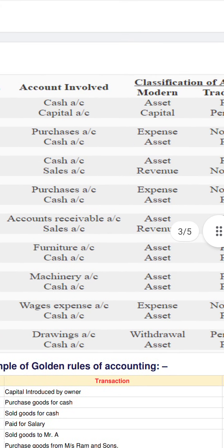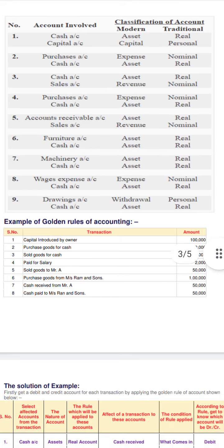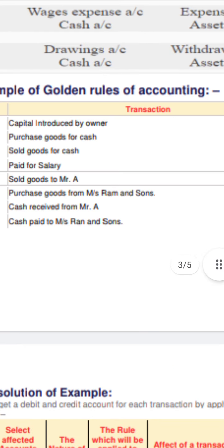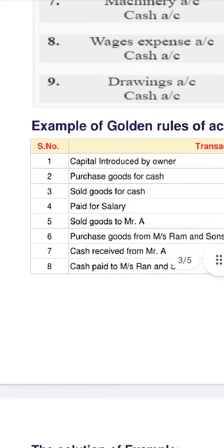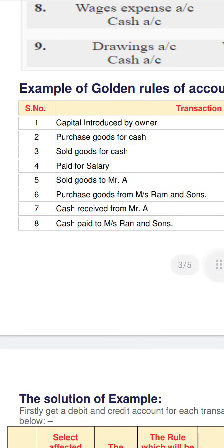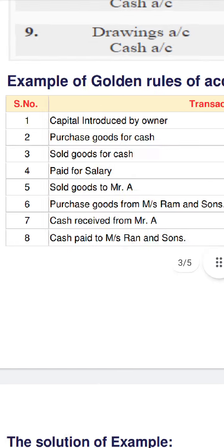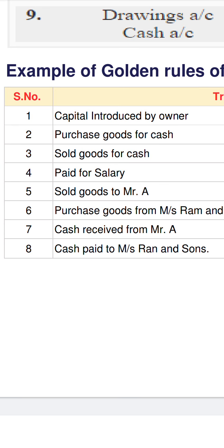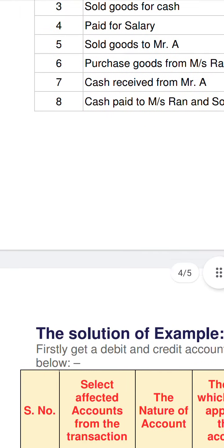Okay, now the main thing: let us understand the debit and credit concept for any transaction. Now check out the golden rule of accounting. By the golden rule of accounting, how will we find the debit and credit and extract two accounts from each and every transaction? Here, the first transaction, serial number 1: capital introduced by the owner.